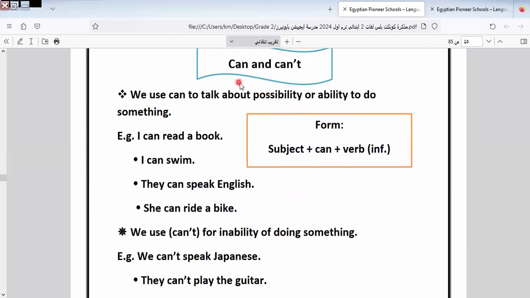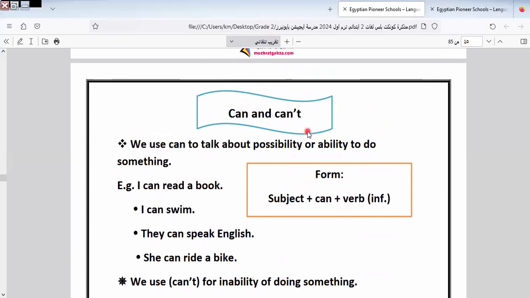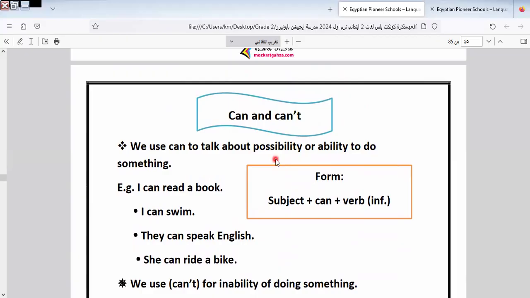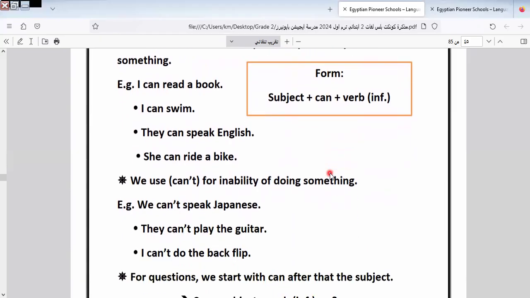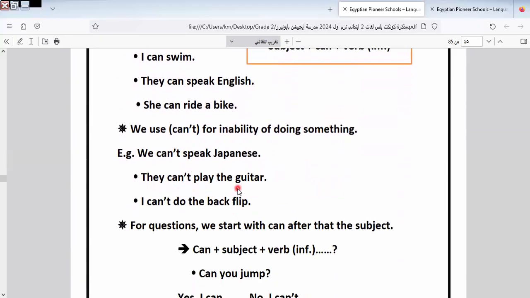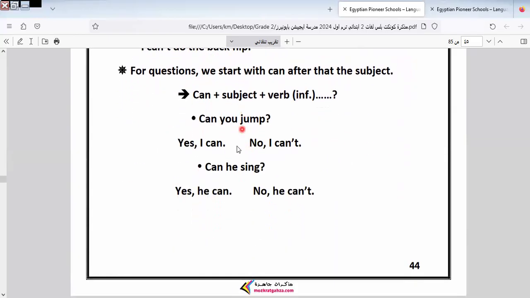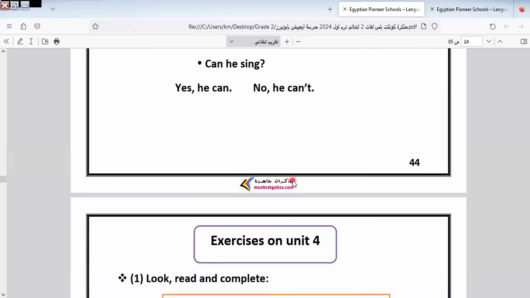We use can and can't here. We explained can and can't before. Can expresses positive possibility or ability. So I can say I can swim. I can play ball. I can't play guitar, but I can ride a bike. We also use it when we make a question like this: Can you jump? Yes, I can, or no, I can't.